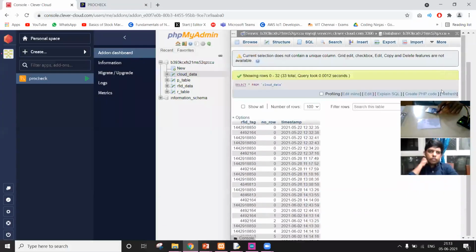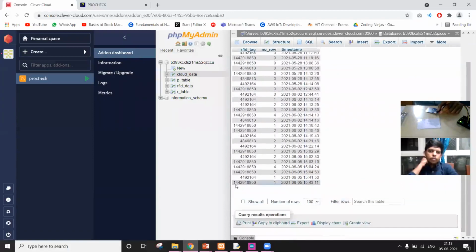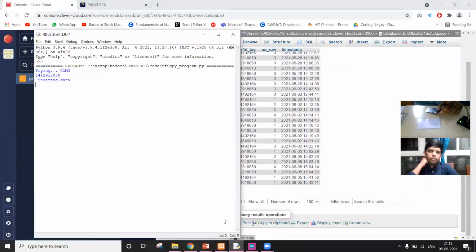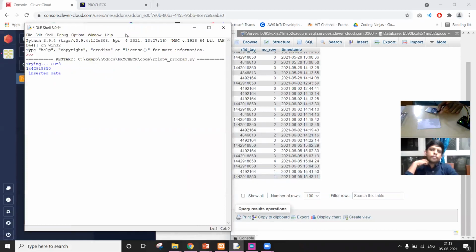Let me refresh it again. See, that is the tag number in the database, 14429188850. This is the latest tag that has been scanned.